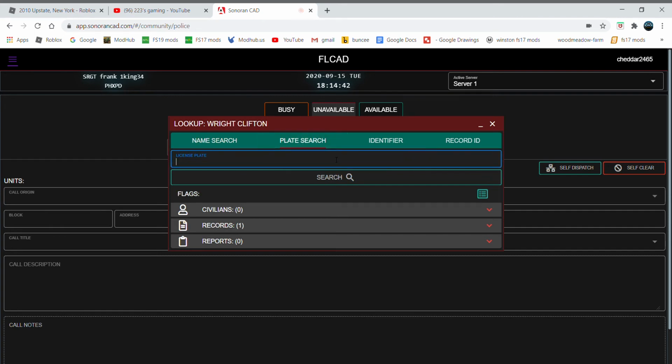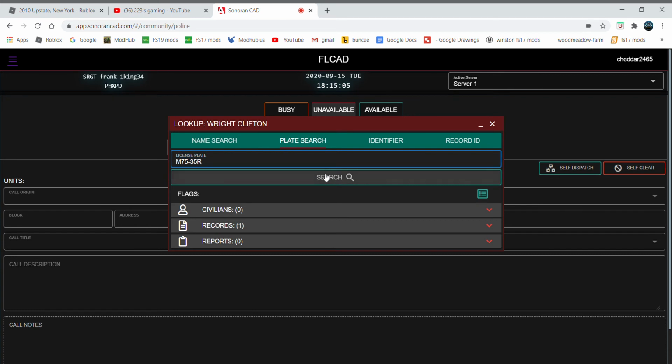You could type in a license plate, which I might have one in this pile. I use sticky notes to write down people's names and all that. Yes, I do. I have a note. And I have like 6,000 of them. So, yeah, we're going to type in M75. Now, remember, these aren't active plates. These are just plates in a game.